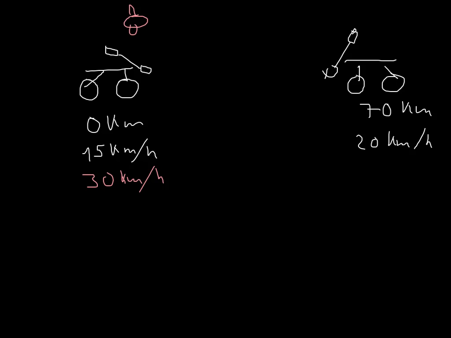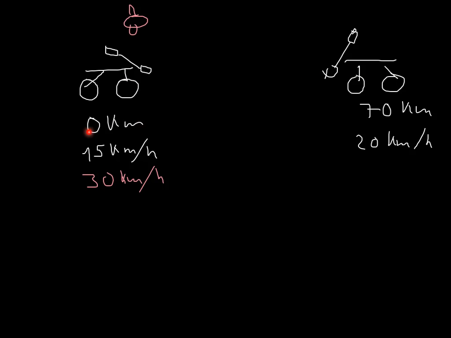Now, I have two bikes. Yes, this is a bike. I don't know what it looks like, but it's supposed to be a bike. It took me 2 hours of work. That are placed at 0 kilometers and 70 kilometers. And then they start to move towards each other. So this one moves this way, this one moves this way.